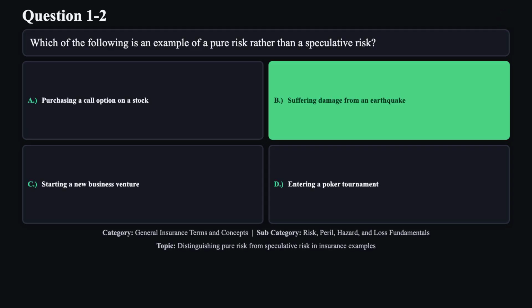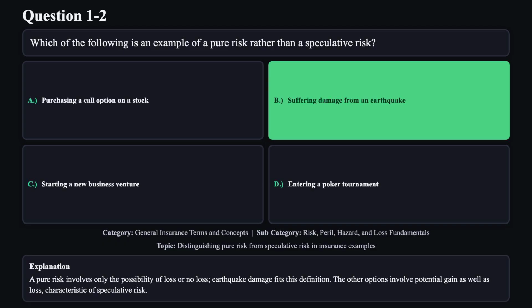The correct answer is B. A pure risk involves only the possibility of loss or no loss. Earthquake damage fits this definition. The other options involve potential gain as well as loss, characteristic of speculative risk.